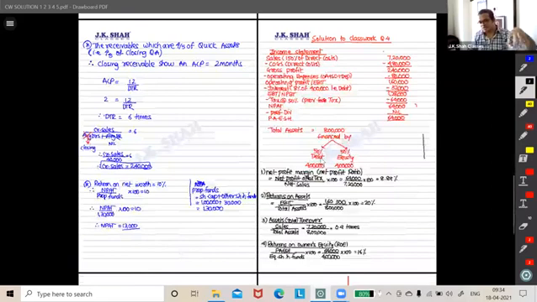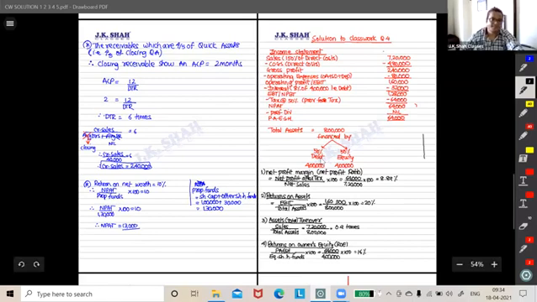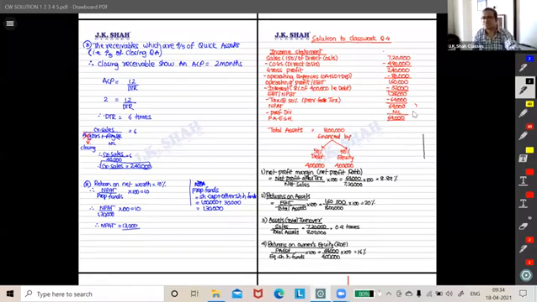Please, guys, take the screenshots, whatever you want. If you're done, leave. No problem. Bye, Sumeshwar. Other important ratios from sixth.